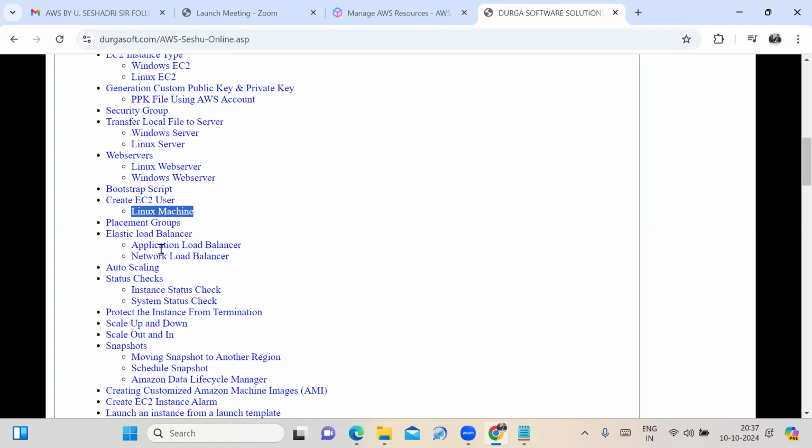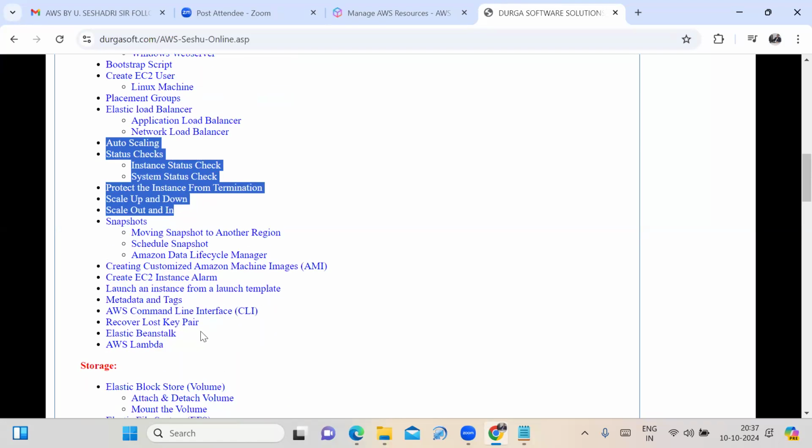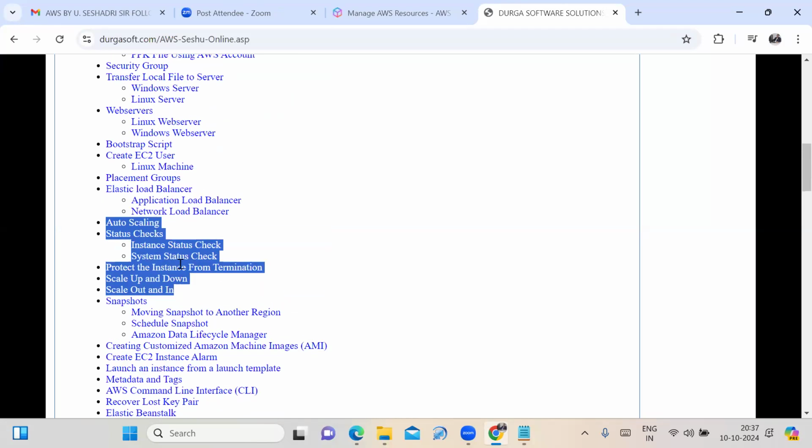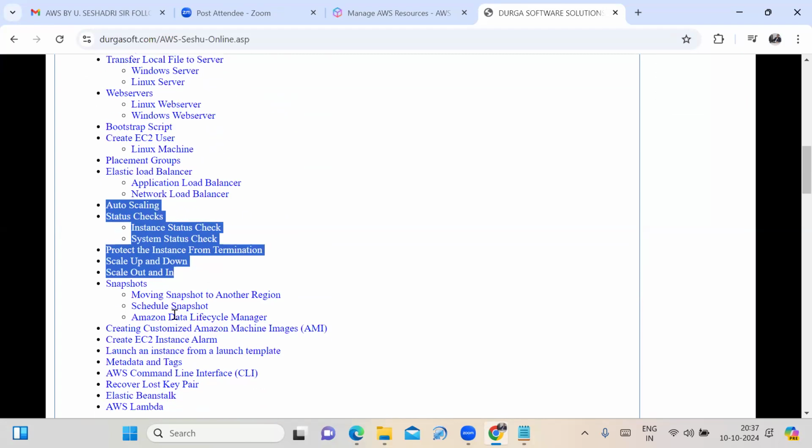In AWS, different types of load balancers are there: application load balancer, classic load balancer, and network load balancer. I also explain auto scaling, status check, and how you create snapshots. All those concepts I have to discuss in the compute service.